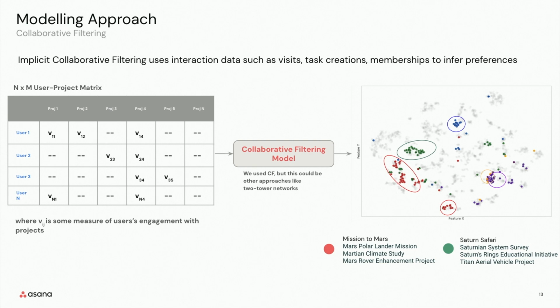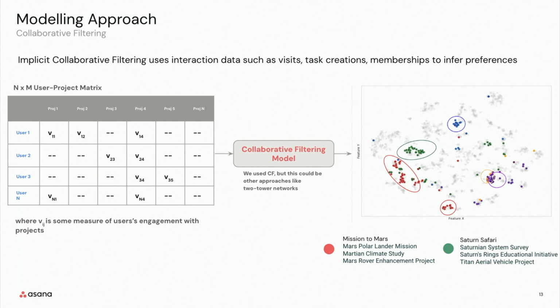Besides filling in these missing values, the collaborative filtering also gives us embeddings for the users and projects. So this chart here shows project embeddings. And essentially, projects that are similar to each other are grouped together in this two-dimensional space, and projects that are not so similar to each other are far off in this two-dimensional space.